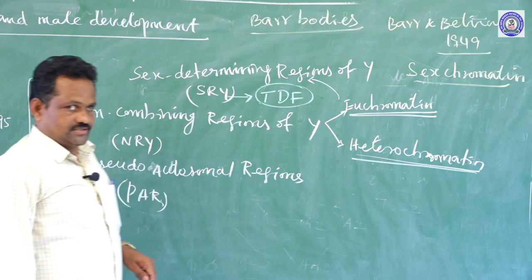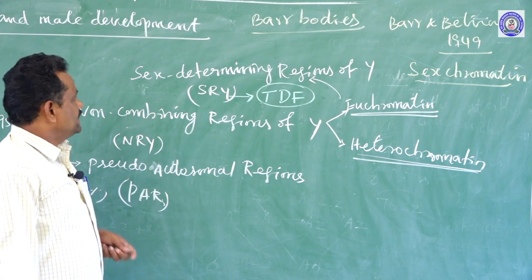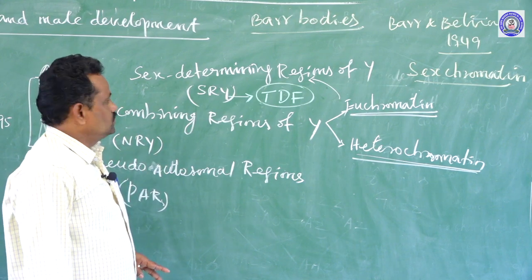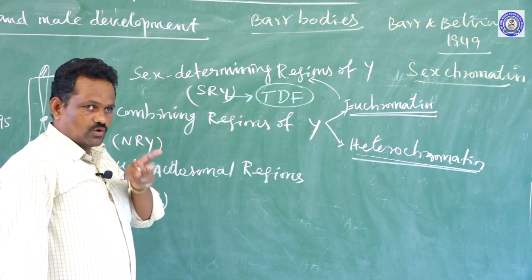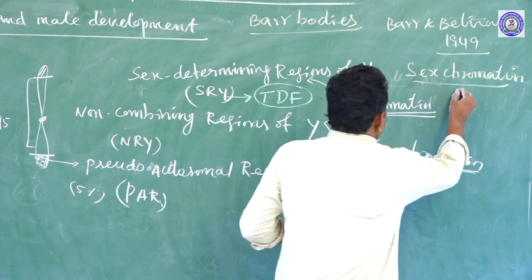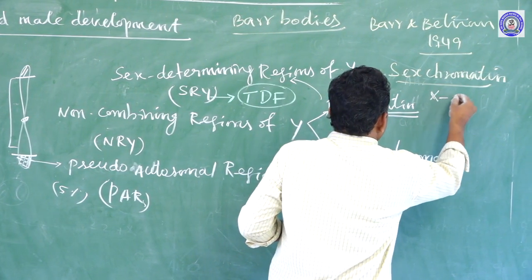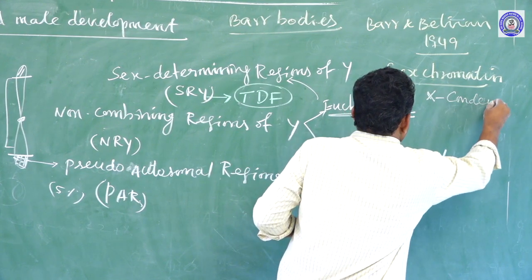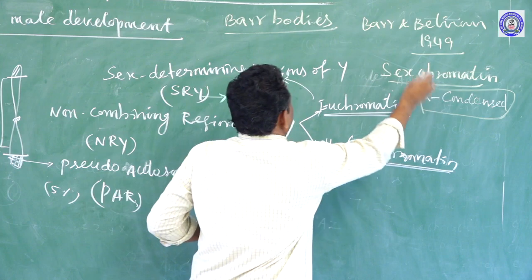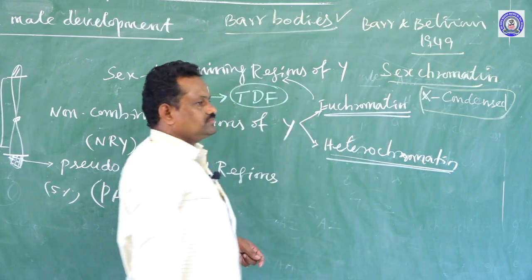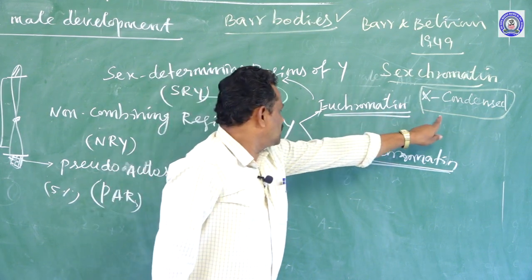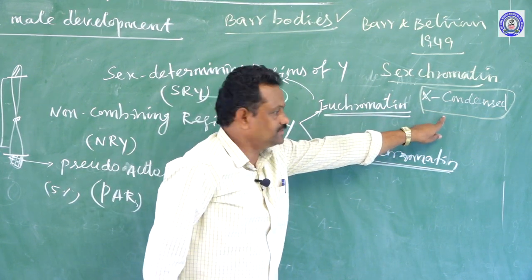Here in mammals, including human beings, there are two X chromosomes present. Out of these two X chromosomes, one X chromosome is condensed and develops as a Barr body. That becomes non-functional, or it is also called a heterochromatin structure.